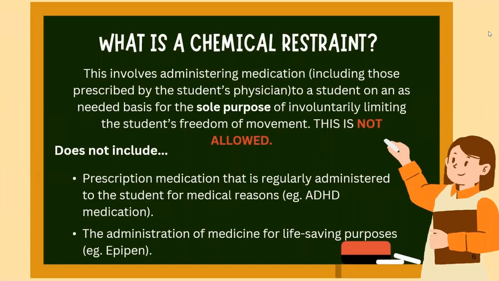What is a chemical restraint? This involves administering medication, including those prescribed by the student's physician, to a student on an as-needed basis for the sole purpose of involuntarily limiting the student's freedom of movement. This is not allowed. It does not include prescription medication that is regularly administered to the student for medical reasons, such as ADHD medication. The administration of medicine for life-saving purposes, such as an EpiPen, would also not be considered a chemical restraint.